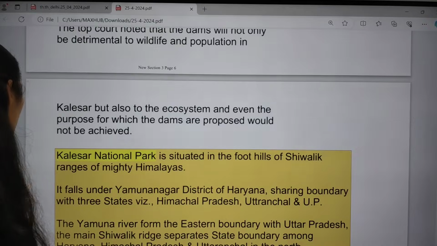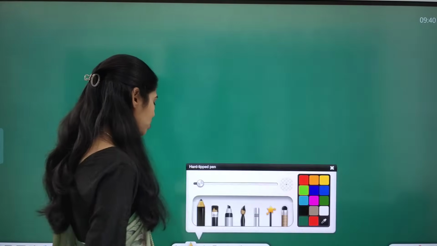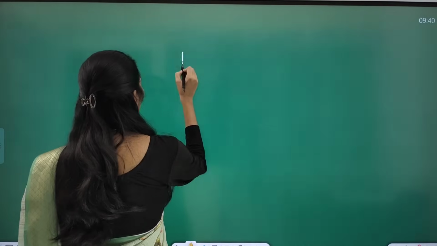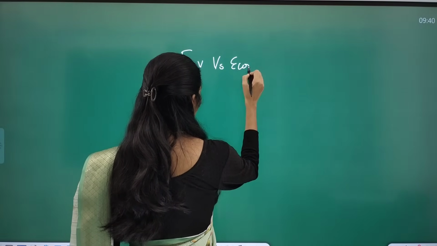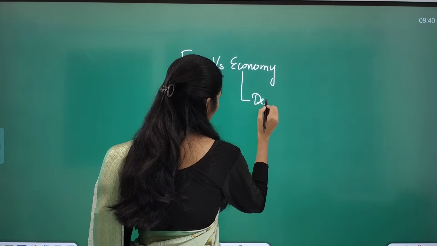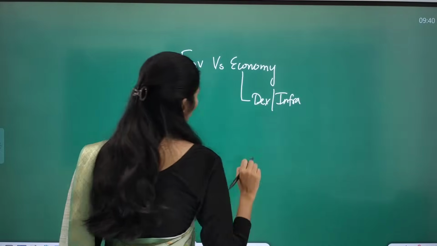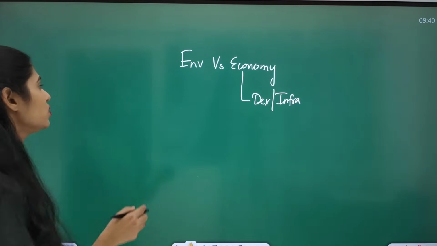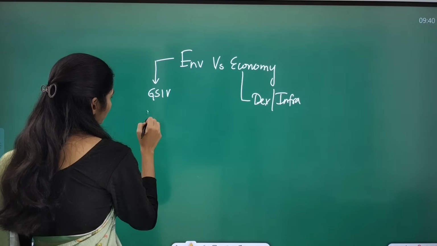Okay, now let us see here one more important dimension. So let me tell you other important dimension. Environment versus economy. So in economy we have this topic called developmental projects, or infrastructure projects. So environment versus economy, which is also a topic under your GS paper 4 ethics.